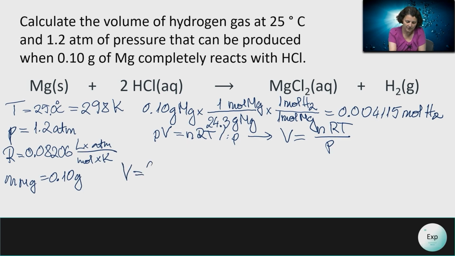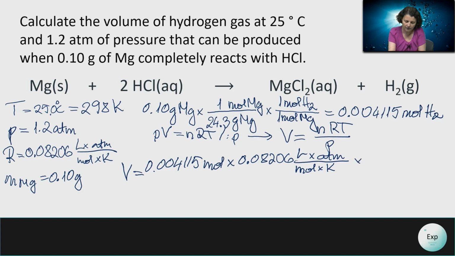We have number of moles, 0.004115 moles, times our constant, 0.08206 liters times atmosphere over moles times Kelvin, times the temperature in Kelvin, 298 Kelvin, divided by the 1.2 atmospheres.